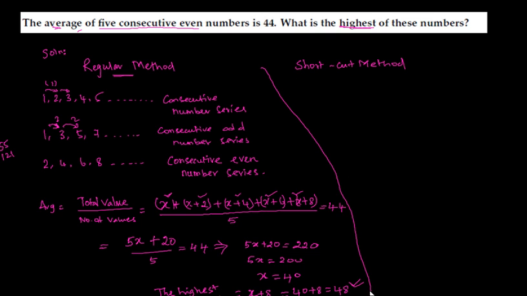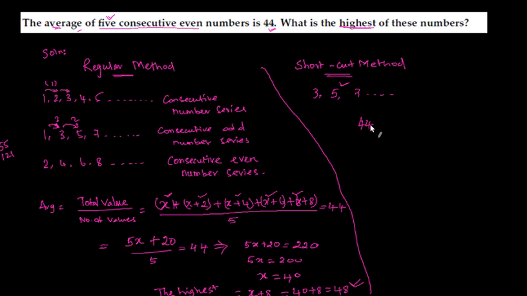Now, let us look at the shortcut. In the shortcut method, we are going to use a property of this series. If it is a consecutive odd or even number series, and if the count of values is odd, like 5, or it may start from 3 also, 3, 5, 7 and so on, then the middle number is the average. Here we have consecutive even numbers and the count is 5, which is an odd number. So the middle number is the average. What is the average here?